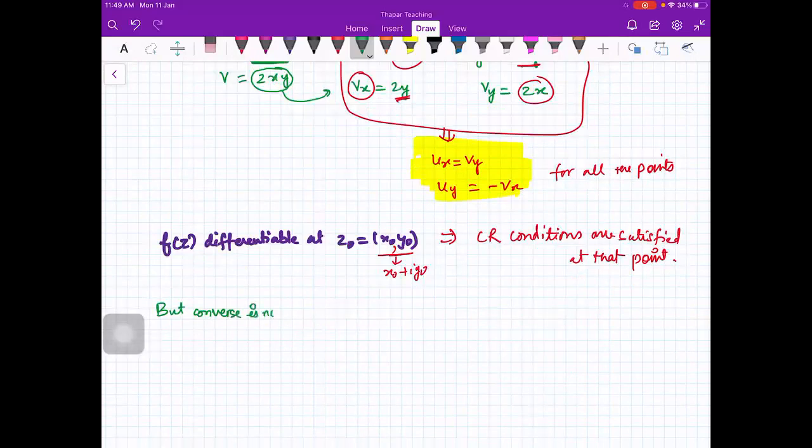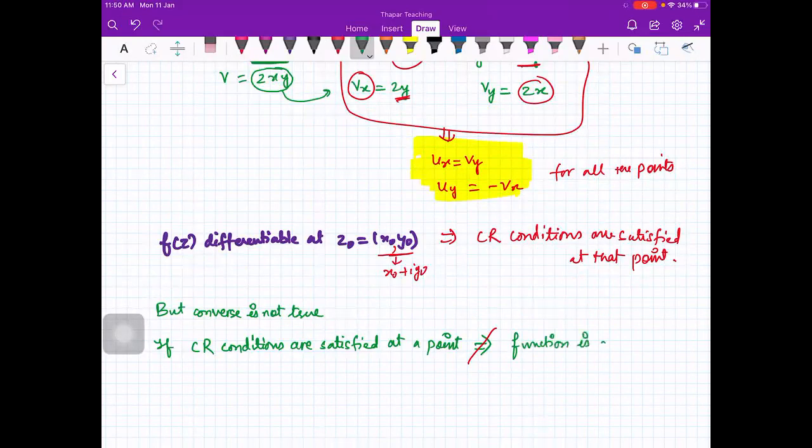So it means that if Cauchy-Riemann conditions are satisfied at a point, you cannot say that function is differentiable at that point. Okay, so I'm giving you an example here.